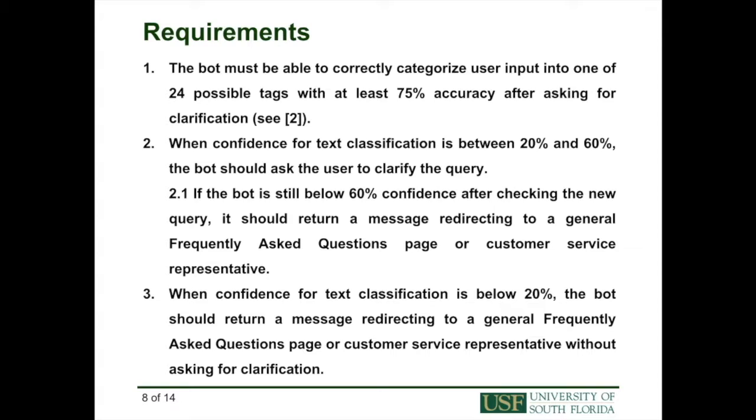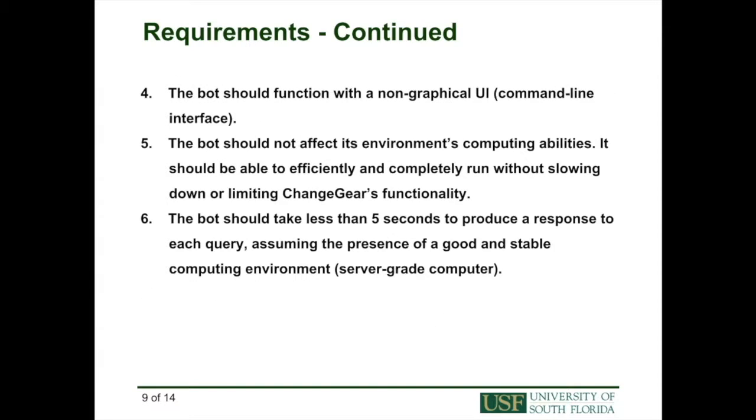3. When confidence for text classification is below 20%, the bot should return a message redirecting to a general FAQ page or customer service representative without asking for clarification. 4. The bot should function with a non-graphical UI. 5. The bot should not affect its environment's computing abilities. It should be able to efficiently and completely run without slowing down or limiting ChangeGear's functionality. 6. The bot should take less than 5 seconds to produce a response to each query, assuming the presence of a good and stable computing environment.